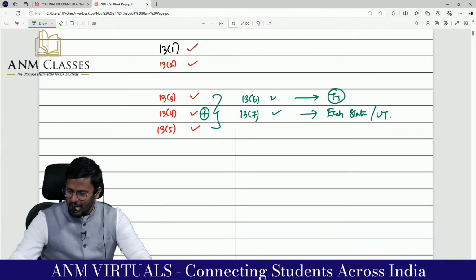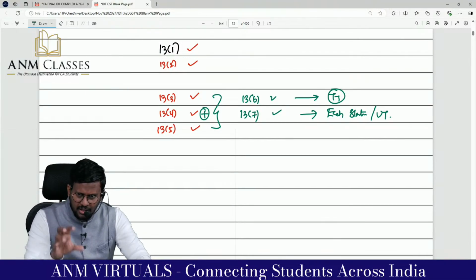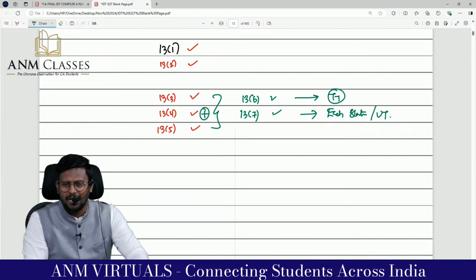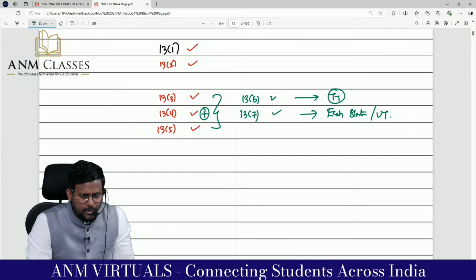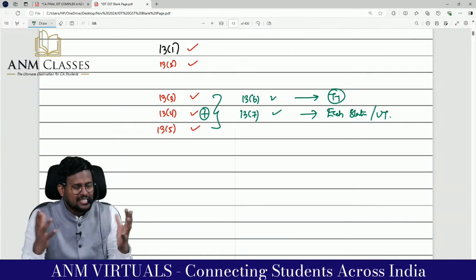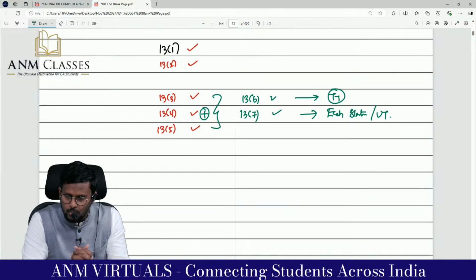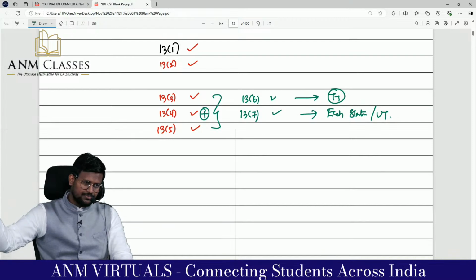There we are having a problem of value of supply. If it is specifically mentioned in the contract or agreement, then that value has to be adopted as the value of supply. Otherwise, we have to follow the valuation rules, which may be either rule 4 or rule 5 or rule 6 or rule 7 or rule 8. Whichever respective rule is applicable, that rule will be applicable. Clear? Yes, sir.